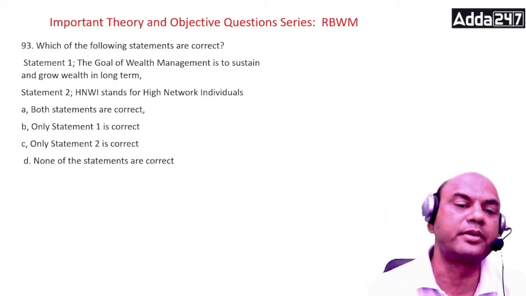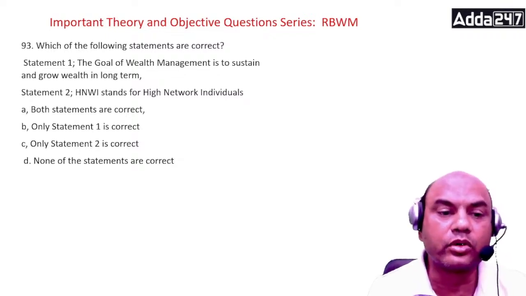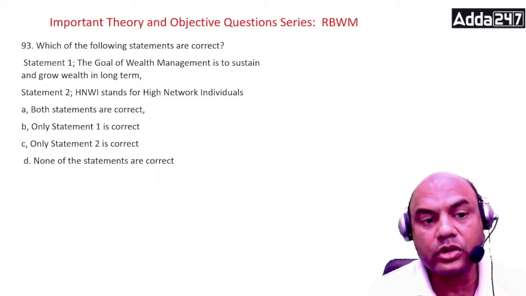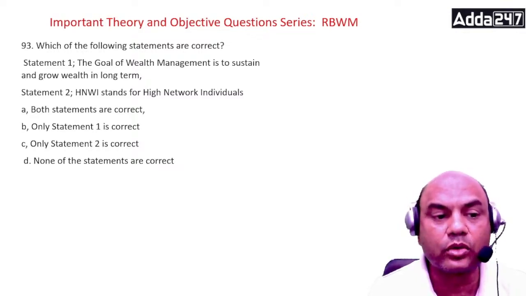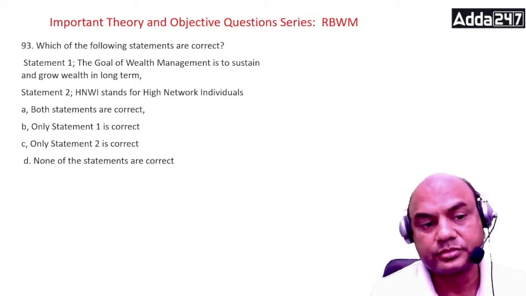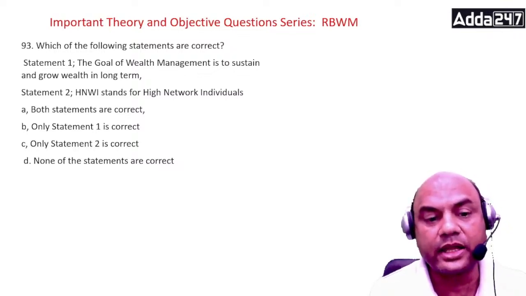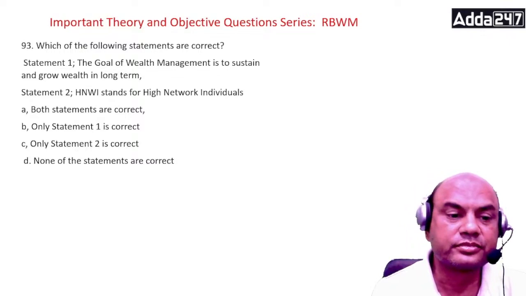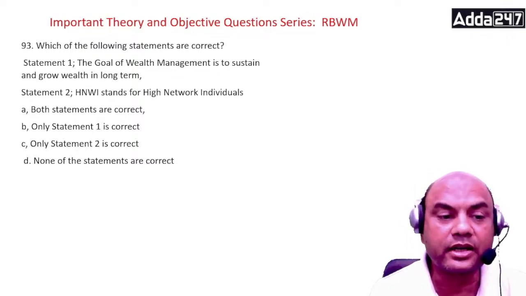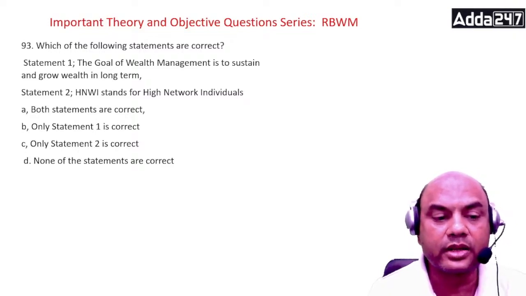Which of the following statements is correct? Statement 1. The goal of wealth management is to sustain and grow wealth in the long term. Is it so? Statement 2. HNW stands for high net worth individuals. Are both the statements correct? Both are correct, only one correct, only two correct, none of them is correct.